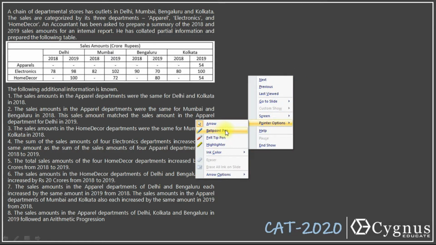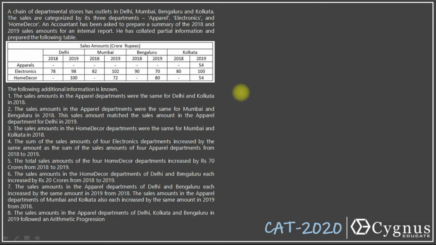What's given here says that sales amounts in the apparel departments were the same for Delhi and Kolkata in 2018. This is Delhi, this is Kolkata. These two values are the same. So if we take this as A, this will also become A.